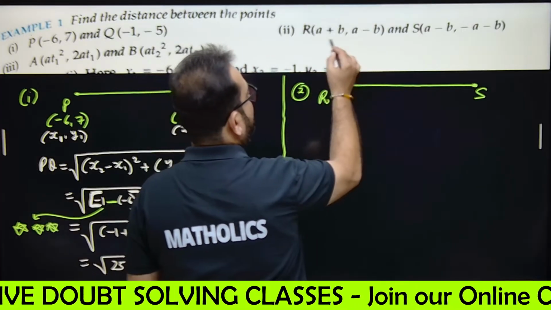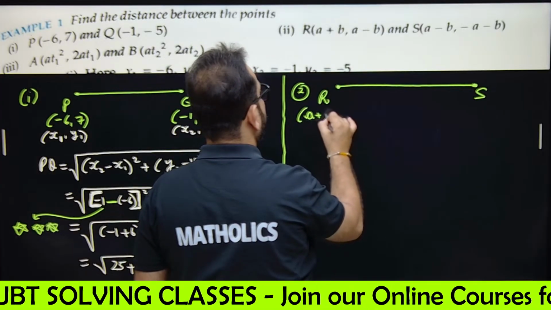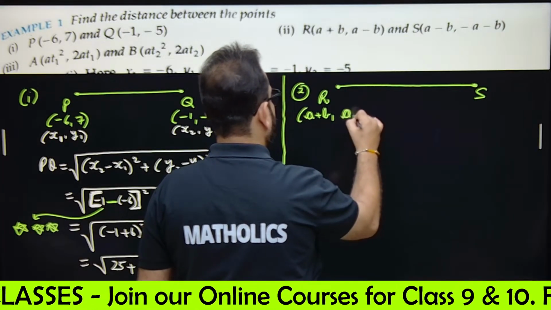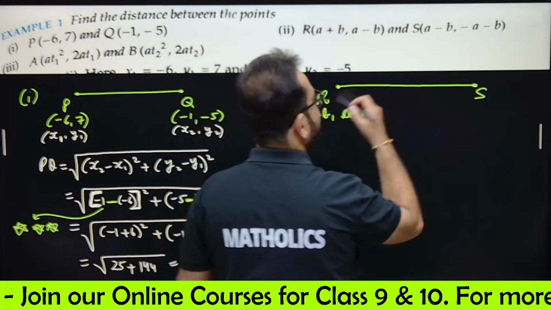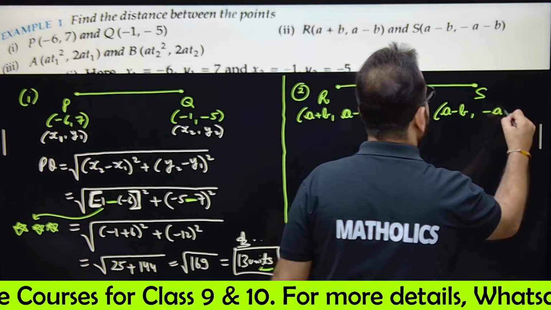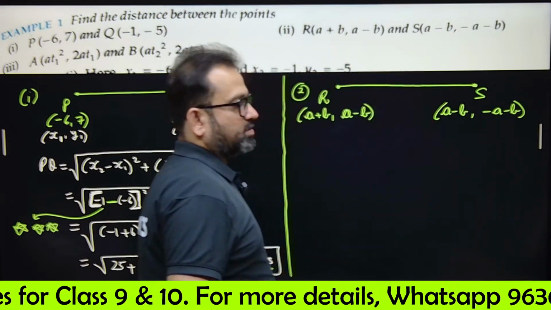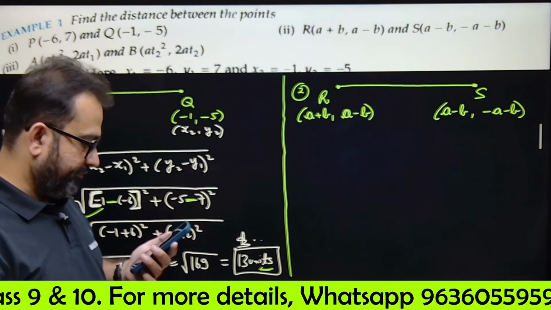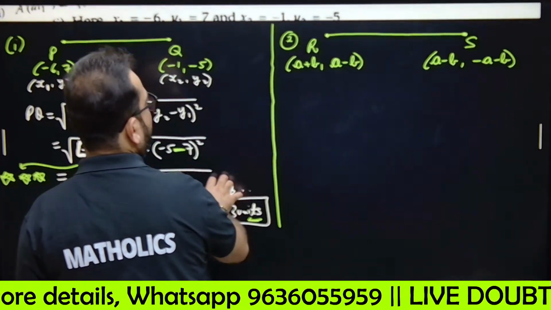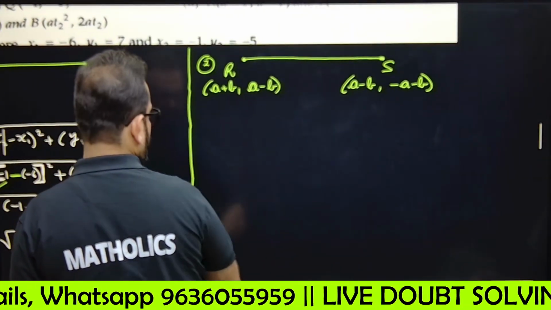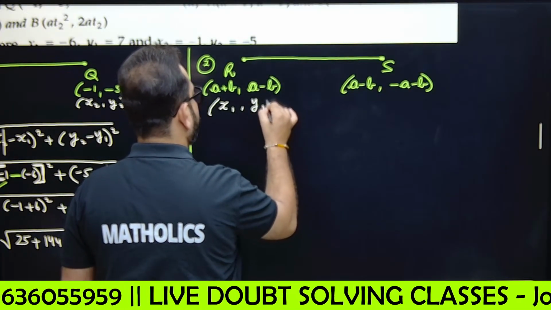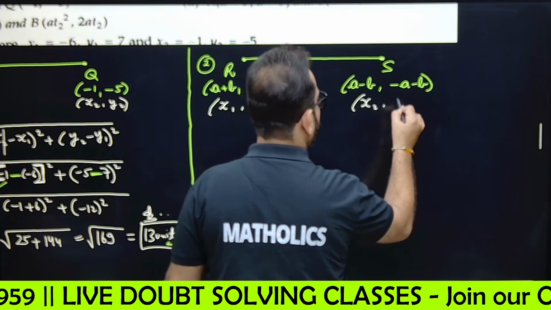Okay. So R is what? A plus B, comma, A minus B. Okay. And S is what? It is A minus B, comma, minus A minus B. Okay. Question is confusing, but we'll solve it. Don't worry. This will be x1, this will be y1, x2 comma y2.